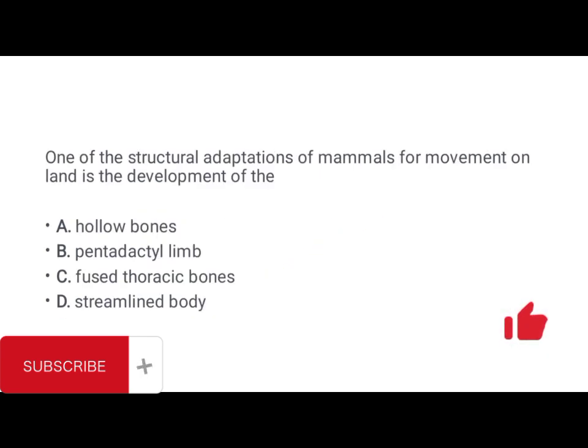One of the structural adaptations of mammals for movement on land is the development of pentadactyl limb. Pentadactyl is not hollow bones, it's not fused thoracic bones. What is a pentadactyl limb? Pentadactyl limb refers to the five digits on the limb, either on the toe or on the fingers. The five digits help in movement for mammals, and that's what you refer to as pentadactyl limb.